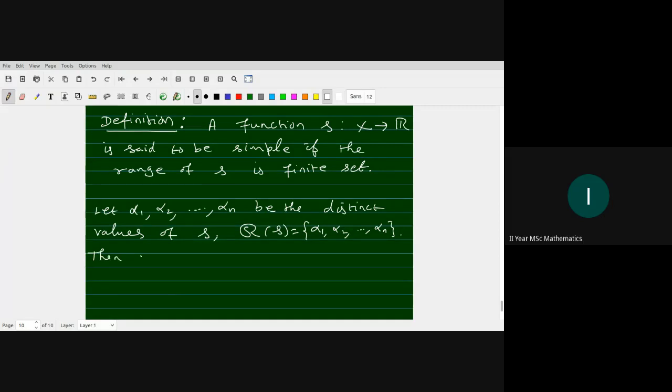Then we define the set E_i equal to the set of all x in capital X such that S(x) equals alpha_i.